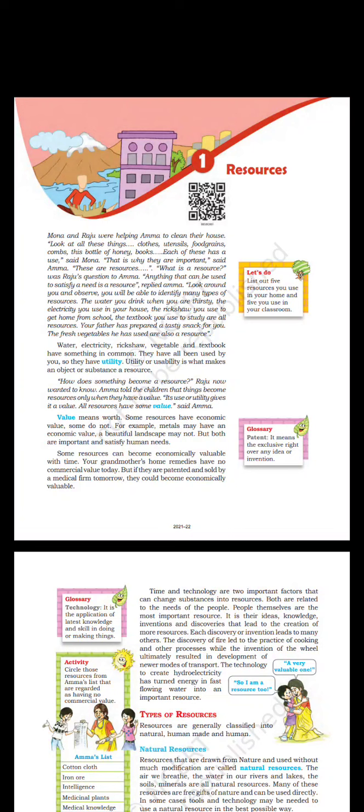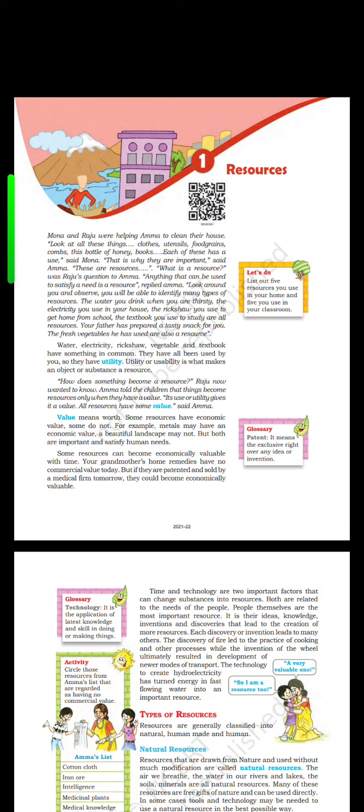Mona and Raju were helping Amma to clean their house. Look at all these things: clothes, utensils, food grains, combs, this bottle of honey, books. Each of these has a use, said Mona. This is why they are important, said Amma. These are resources. What is a resource? was Raju's question to Amma. Anything that can be used to satisfy a need is a resource, replied Amma.